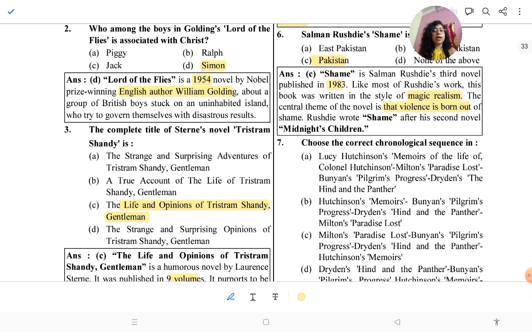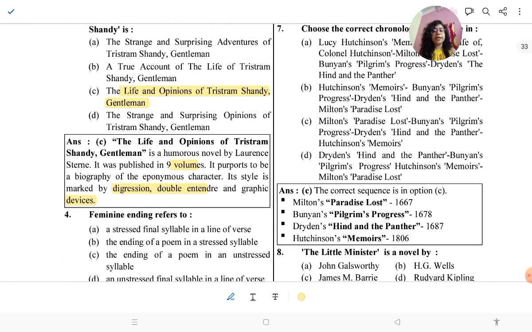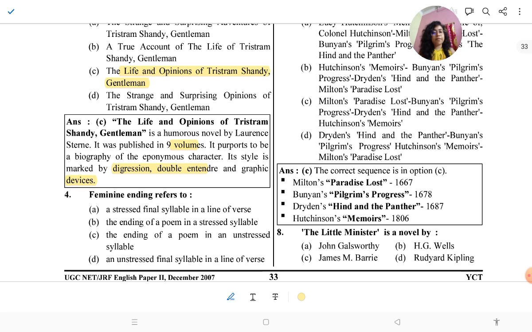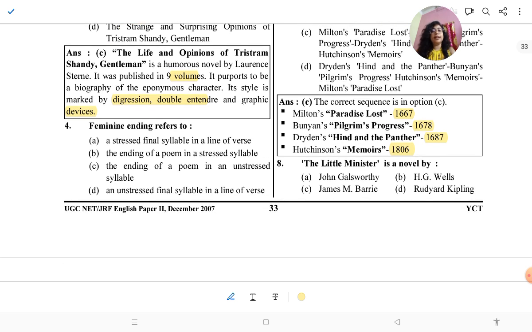Okay, then a chronological question, next favorite, and this time they asked about Paradise Lost. Milton's Paradise Lost was published in 1667. Then Bunyan's Pilgrim's Progress was published in 1678. Dryden's The Hind and the Panther was published in 1687. Then Hutchinson's Memoirs in 1806. So the chronology will be Paradise Lost, then Pilgrim's Progress, The Hind and the Panther, and then